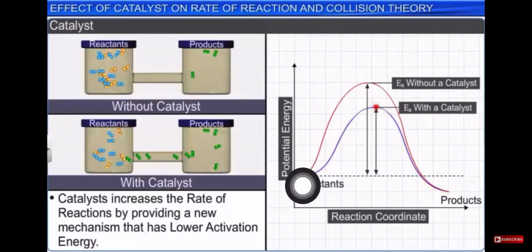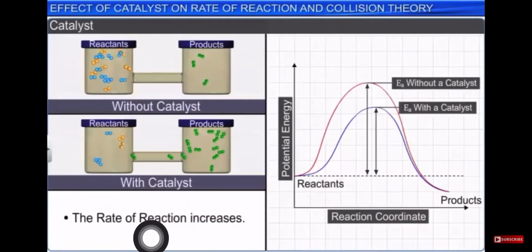So here you see, the first graph, this red line, shows the potential energy required when it is without catalyst. You see that it requires more energy and thus it is going to take more time. But if we are using the catalyst, you will see here that it requires less energy, and that's why it is said that a new mechanism is set off which has lower activation energy. And thus it increases the rate of reaction.